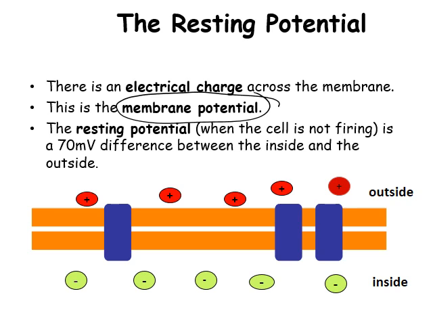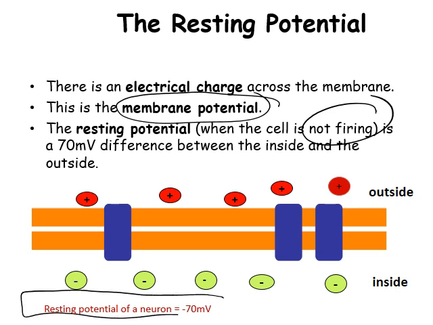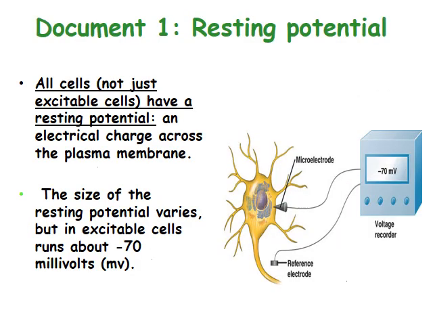The resting potential, when the cell is not firing, is at rest, is 70 millivolts. Delta V is equal to minus 70 millivolts between the inside and the outside. So the resting potential of a neuron, you have to know this, is minus 70 millivolts. All cells, not just excitable cells, have a resting potential related to charge across the plasma membrane. The size varies between cells, but it runs about minus 70 millivolts.